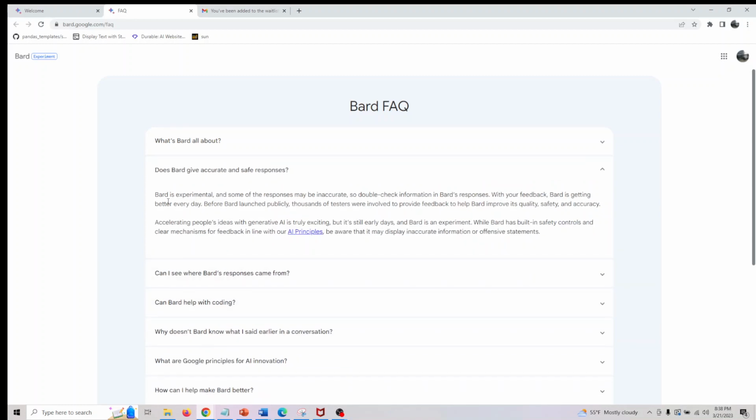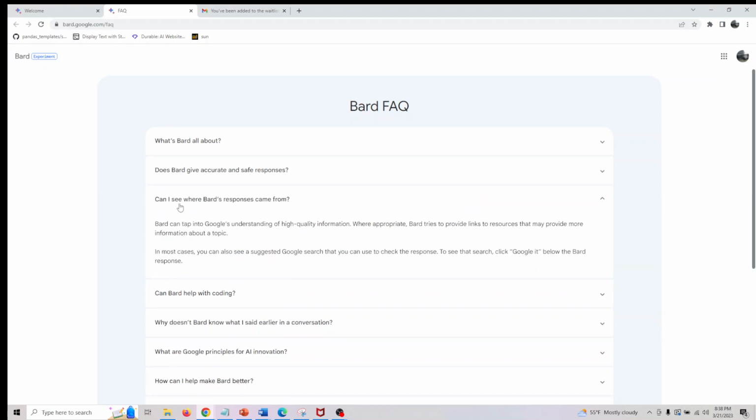They also say that you might not get all responses to be accurate. Some of them may be inaccurate, so always double check your information. They also have a feedback loop which is getting better and better. Before it was launched publicly, they had some of their employees, roughly 80,000 of them according to the CEO, test this out.